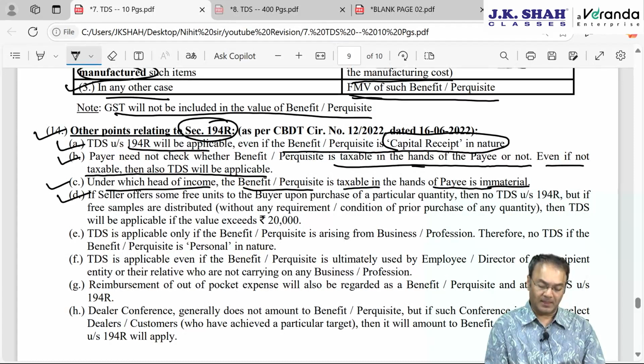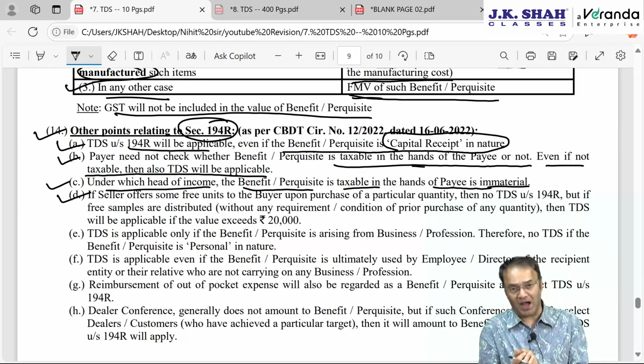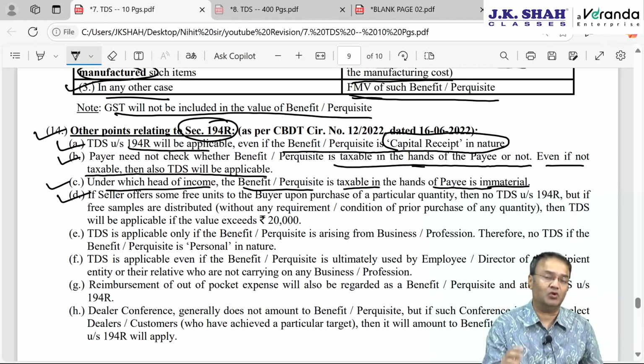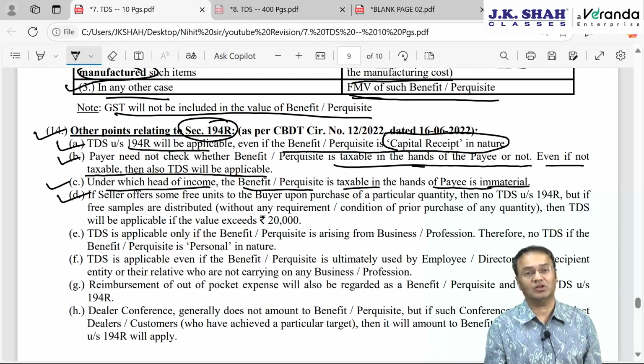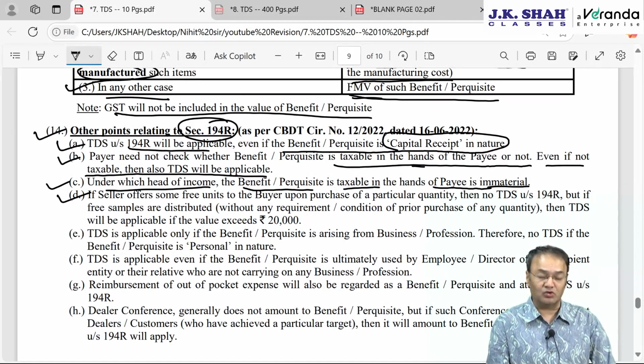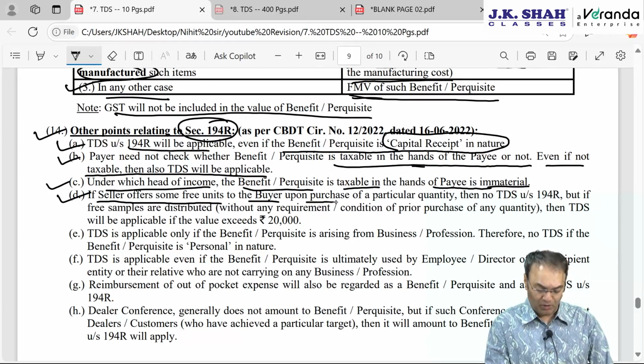Now there is a clarification regarding a seller offering a perquisite to a buyer or dealer, if the things given are based on the requirement of pre-purchase. If I tell you, purchase 5 units from me, 5 bags from me, I will give you a 6th one free, or I will give you 50 rupees discount, then in such a situation, that discount or freebie given by me to you should not be liable for TDS. If the seller offers some free units to the buyer upon purchase of a particular quantity, then no TDS under this section.